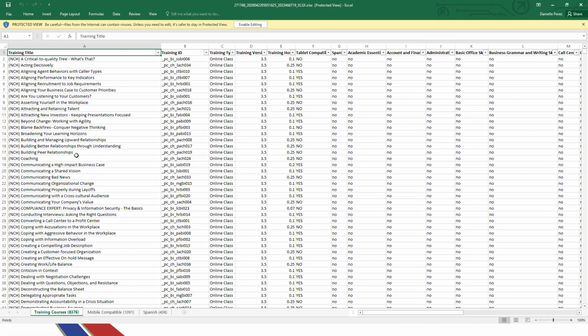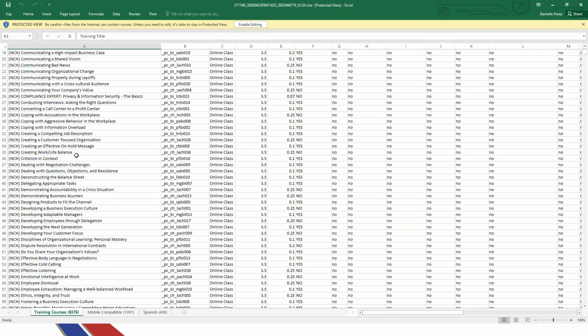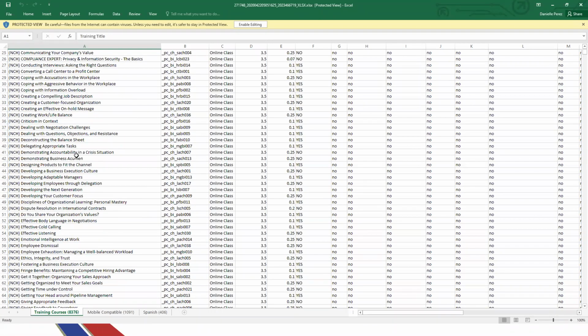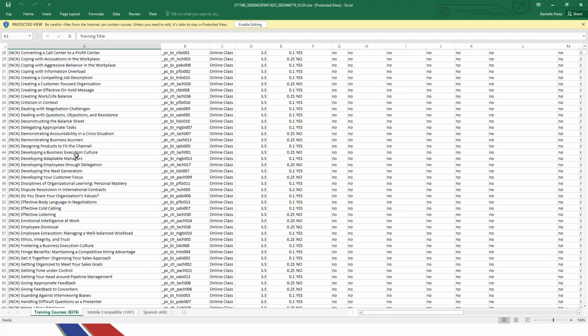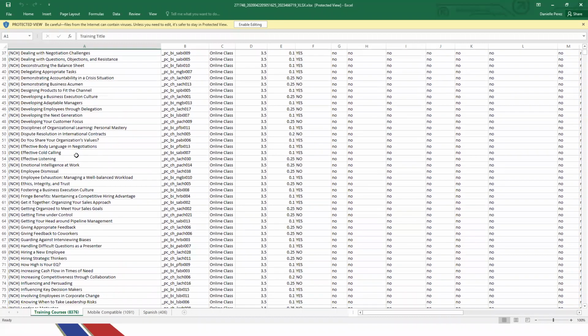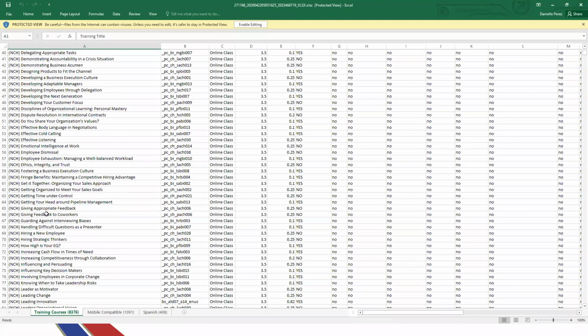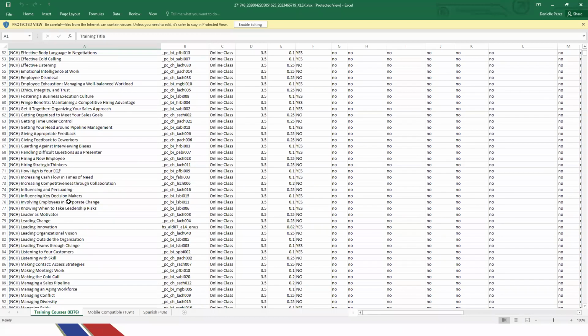But if there's something that you're really looking for and you couldn't find it through searching any other way, this is the exhaustive list of all of the courses available. So you'll just choose whichever one looks appealing to you, and then you can go back and search it through those search engines. So let's say we want to do Leader as Motivator. Okay, so let's go ahead and close that. So, we looked through this list. We identified that Leader as Motivator is a course that I would like to take.